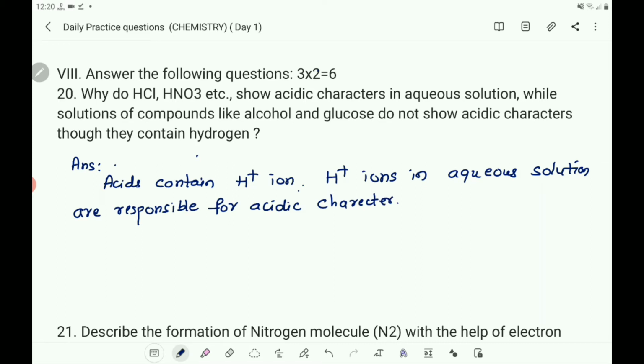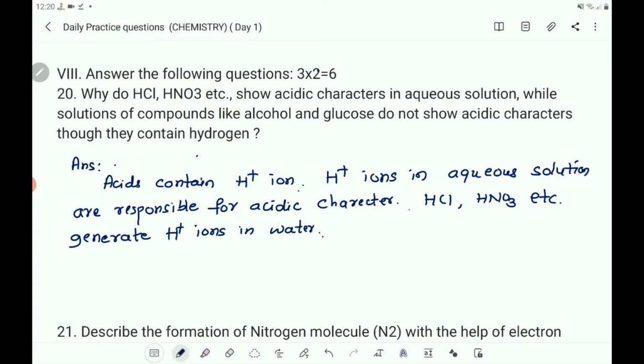HCl, HNO3 etc. generate H plus ions in water.